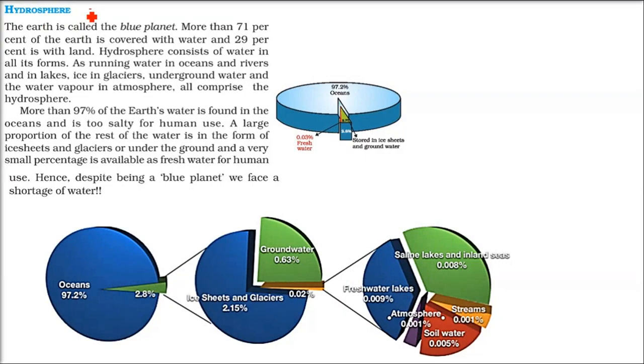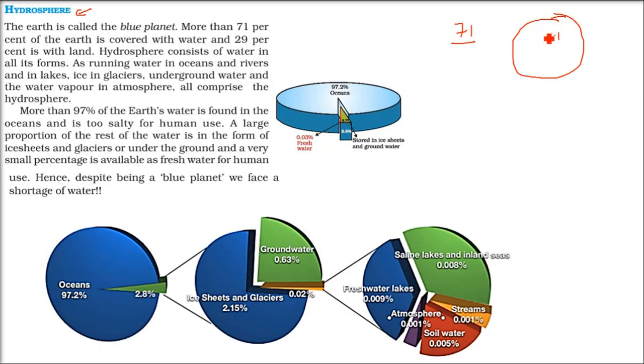Hydrosphere. Hydro means water. In whatever form the water is, it can be solid, liquid, gaseous, any form. It may be in lakes, running water, oceans, ice in glaciers, underground water, any water. 71% of the earth is covered with water.